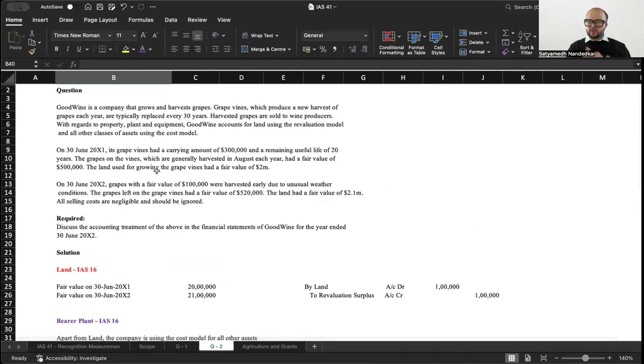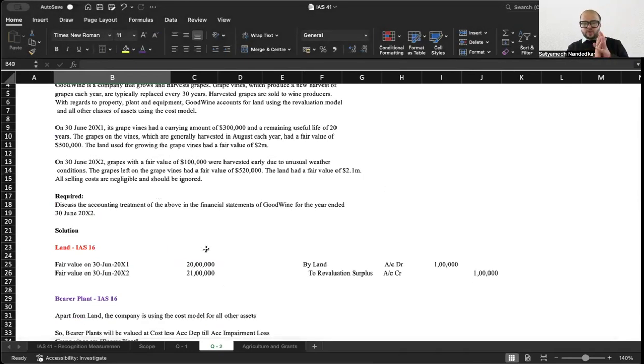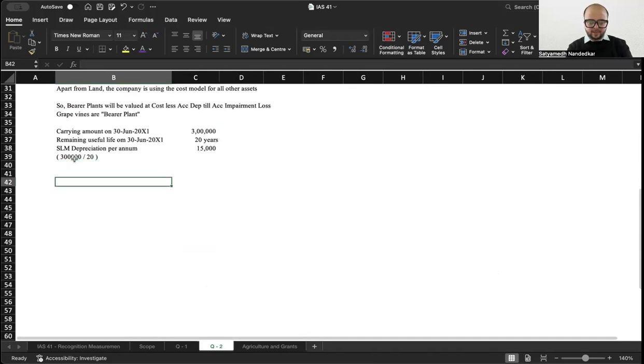Now, this is the starting point. The grapes on the vine which are harvested in August each year had a fair value of 5 lakh. On 30th June 2002, grapes with a fair value of 1 lakh were harvested early due to unusual weather conditions. The grapes left on the vine had a fair value of 5 lakh 20,000. Now it's interesting what happens here. What was the original fair value of grapes on the grapevine? The original fair value of grapes was 5 lakh.